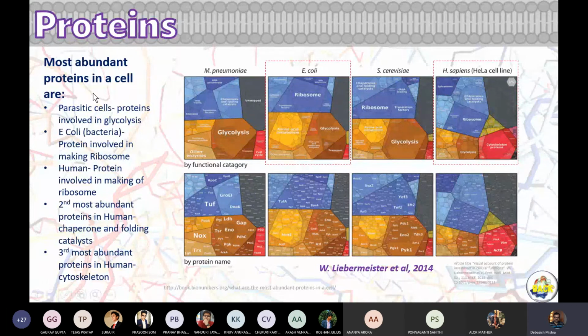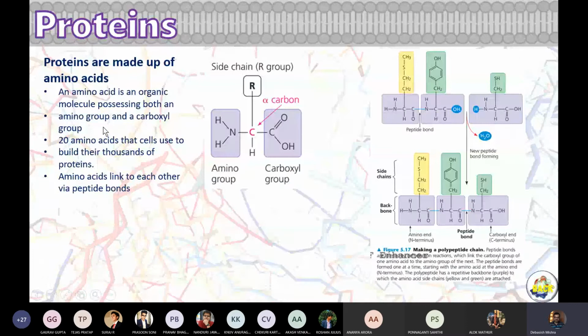So what do we understand? How are proteins synthesized, how are they made? That's the important question. If they are doing such a variety of things, then how are they being prepared so differently? If you hydrolyze proteins, you finally get amino acids. These are the building blocks of protein, and they look like this.